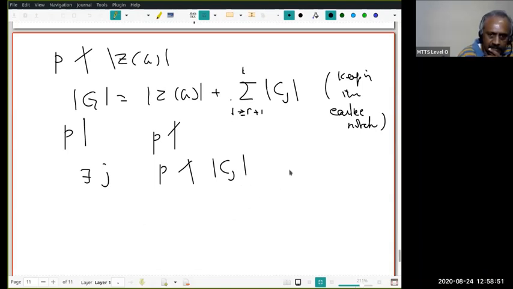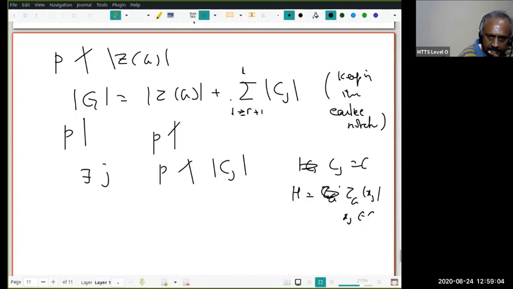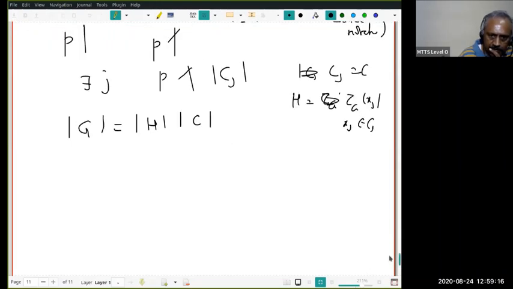Right. Now let Cj equal C and H equal the centralizer of the element xj in Cj. Then what do we have? Mod G equals mod H into mod C. And what do we know?